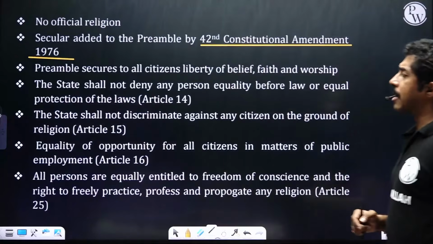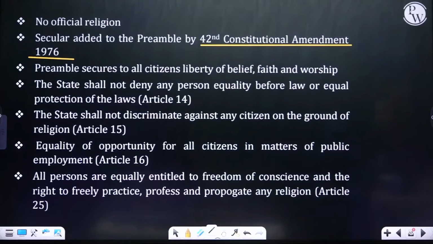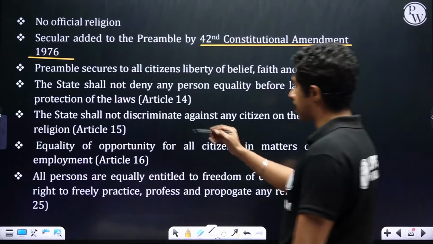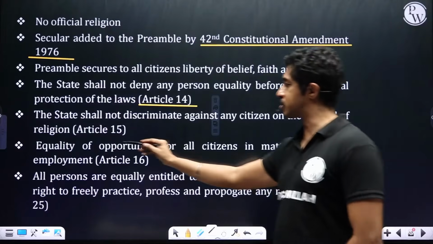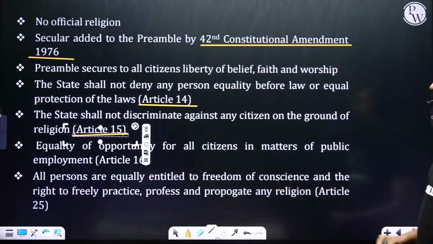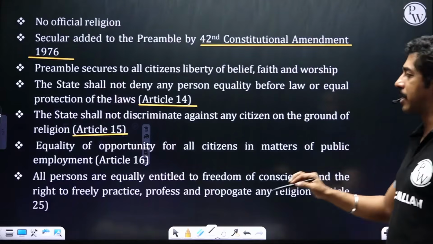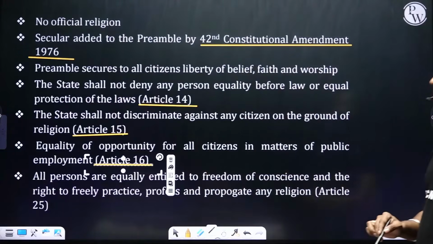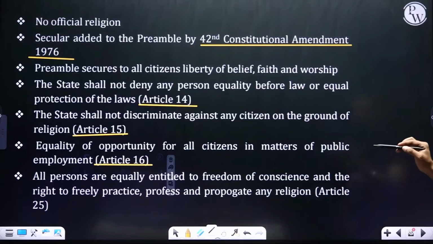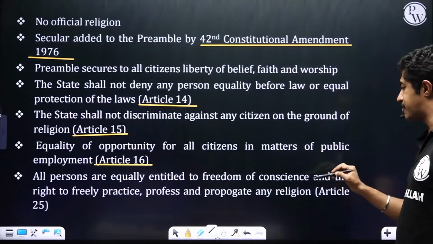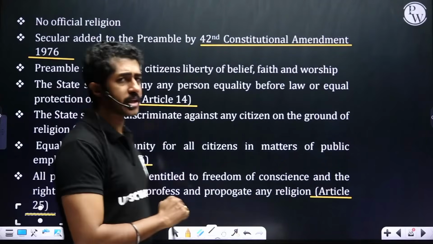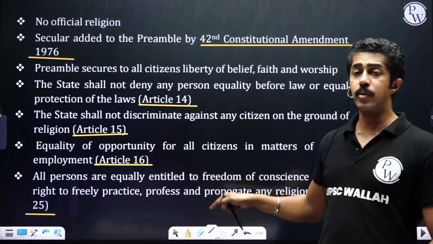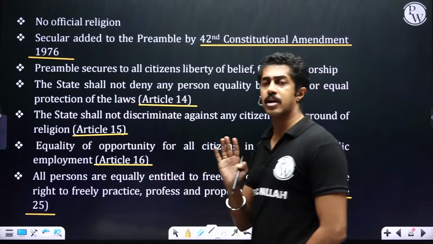So let us see. The Preamble secures to all citizens liberty of belief, faith and worship. The state shall not deny any person equality before law or equal protection of the laws. Under Article 14, the state shall not discriminate against any citizen on the ground of religion. Article 15, equality of opportunity for all citizens in matters of public employment. Article 16, all persons are equally entitled to freedom of conscience and the right to freely practice, profess and propagate any religion. Article 25.